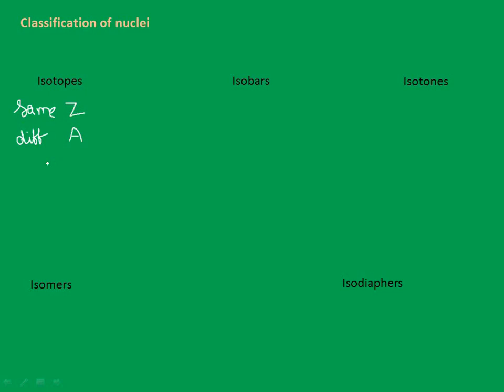They don't have a separate space in the periodic table, because their atomic number is the same. Based on the atomic number only, we have the periodic table. Almost every element has isotopes. Some examples are hydrogen 1,1, hydrogen 1,2, and hydrogen 1,3. Similarly for oxygen we have oxygen 8,16, which is the general one, oxygen 8,17, and even oxygen 8,18.